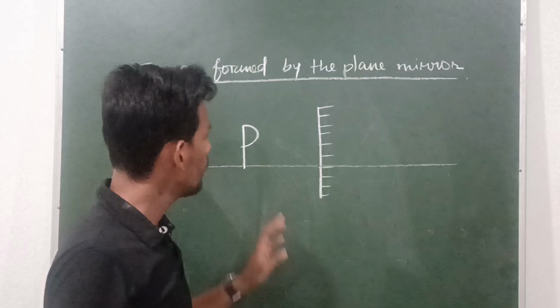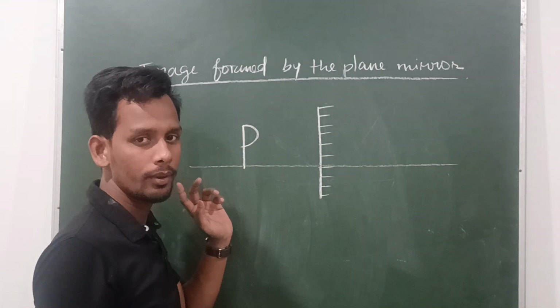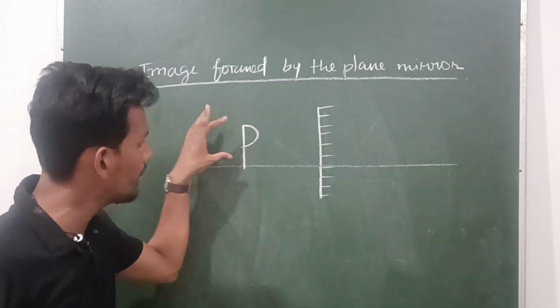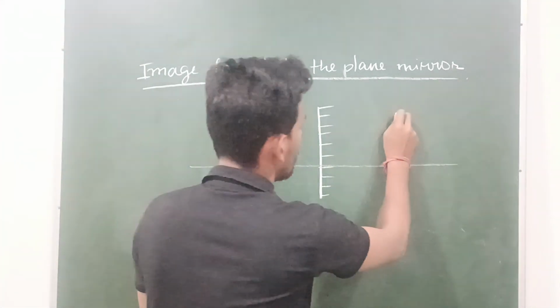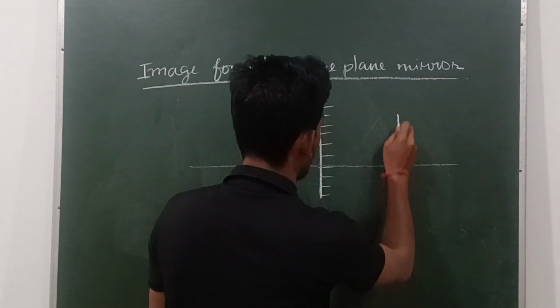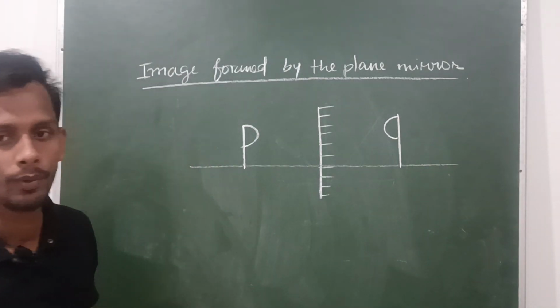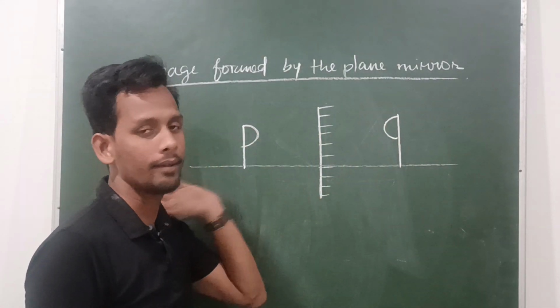Clear? Now, imagine this is a person, standing in front of the mirror. This person will see his or her image in the mirror, like this.